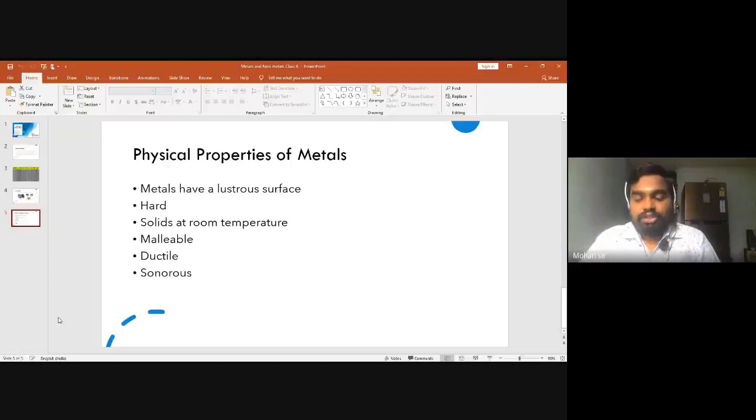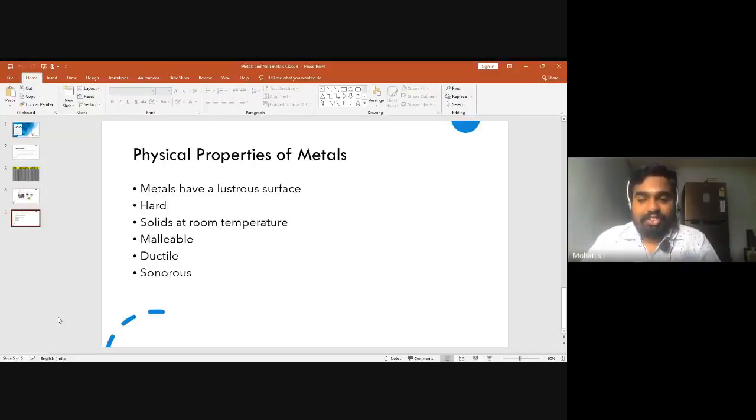In contrast, non-metals do not have these properties. Non-metals do not have a lustrous surface. They have a dull surface. They look dull, and they are not very hard. They are soft and brittle. That is, they can be broken very easily. And they are also solids at room temperature, but again, a few exceptions are there. Non-metals cannot be drawn into wires, so they are not ductile. Non-metals cannot be beaten into sheets, so they are not malleable. They do not give a characteristic ringing sound, so they are not sonorous.